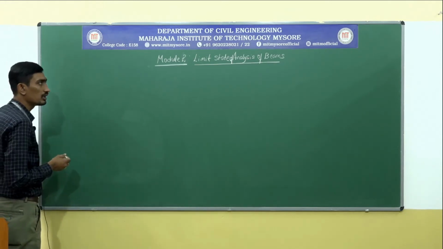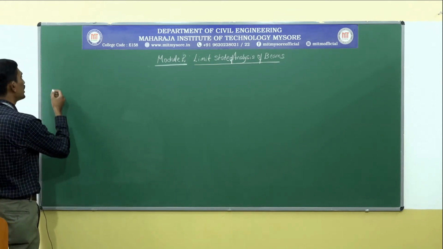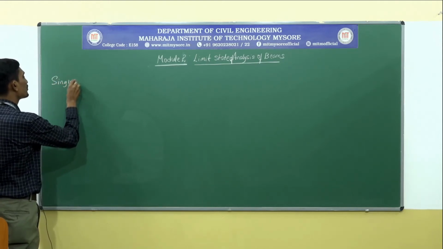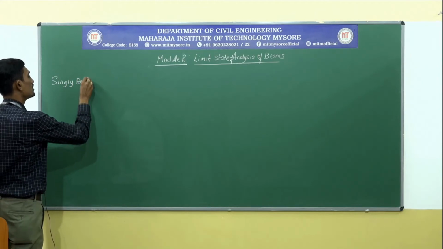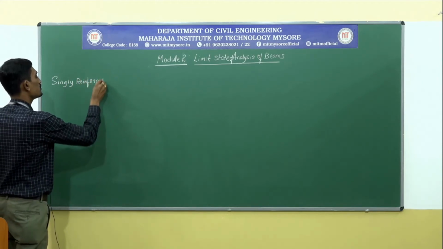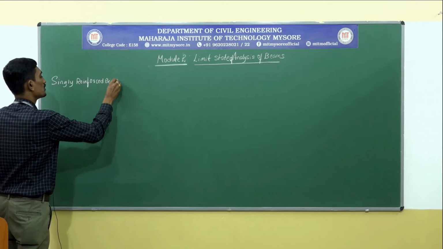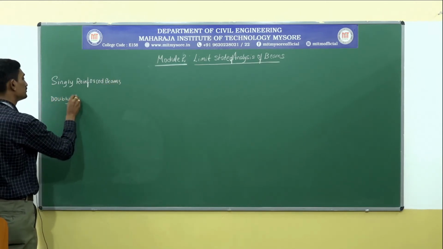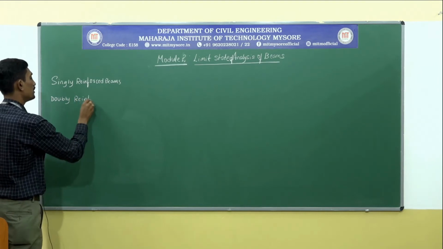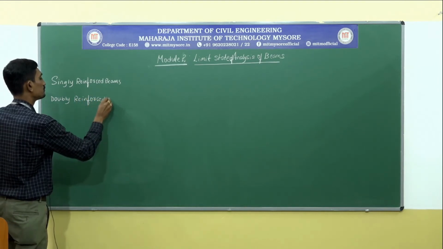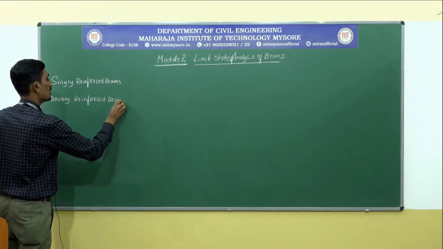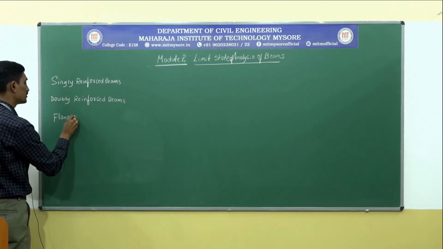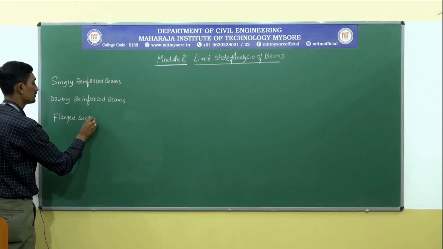In this module number 2, you are going to analyze singly reinforced beams, next doubly reinforced beams, and then flanged beams or flanged sections.